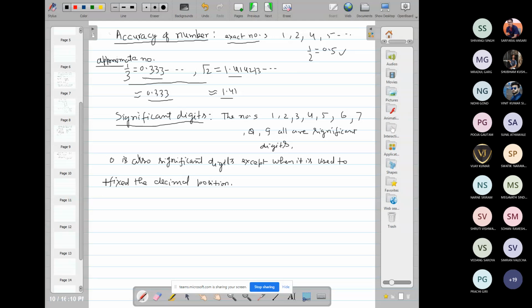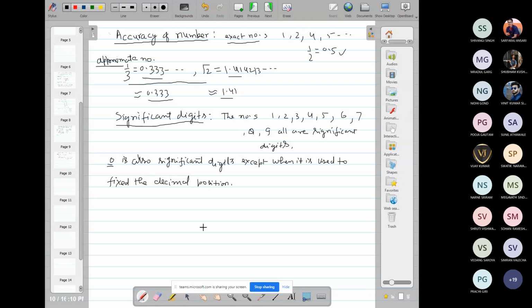Zero will be a significant digit if it is not used to fix the decimal position. If 0 is used to fix the decimal position, then 0 is not a significant digit.